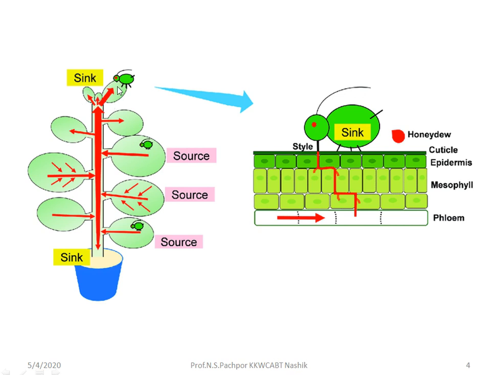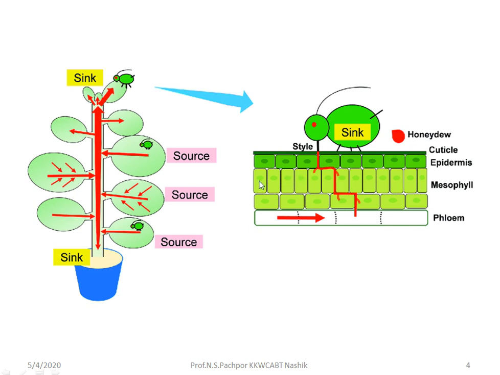Sink means the growing regions. First example: young leaves and growing apical meristems, these are the sinks. Another sink is the roots, which are also called growing regions. Newly formed roots also require food. So from the source there is transportation, or export, of these photoassimilates towards the sink organs and towards the growing regions. This is the source and this is the sink.